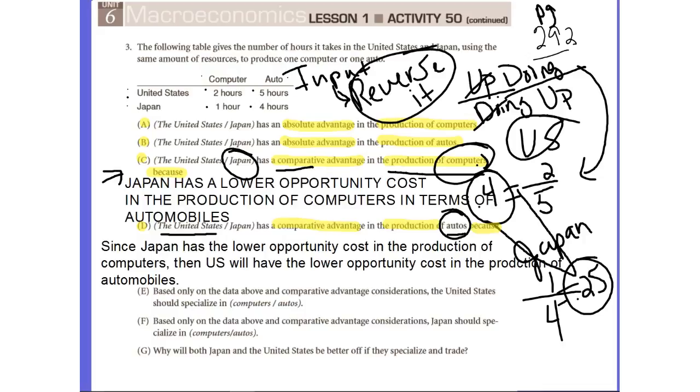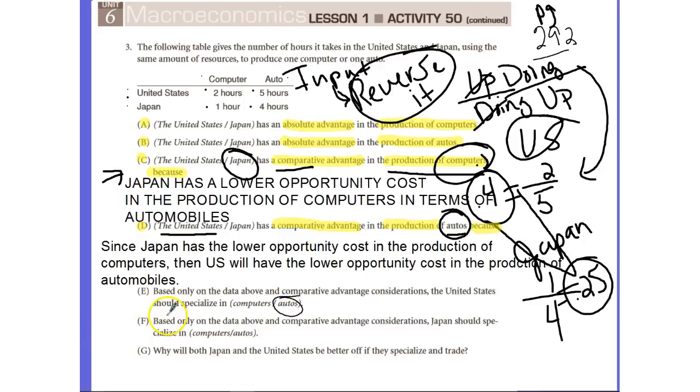Finally, the last two questions that we're going to answer in this video are going to be E and F, and we're going to use a different video to explain G and H. Question E, based only on the data above and comparative advantage considerations, the United States should specialize in, well, we just answered that here. The answer is automobiles.